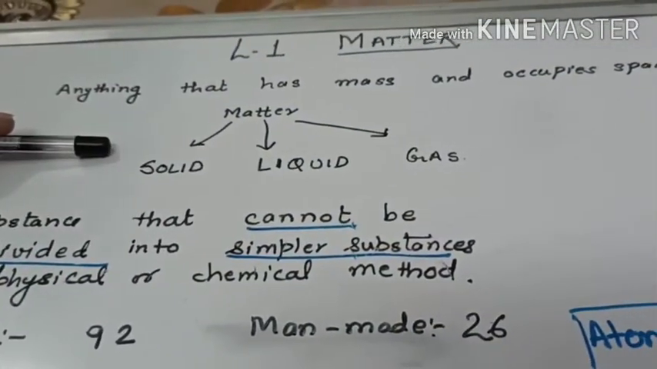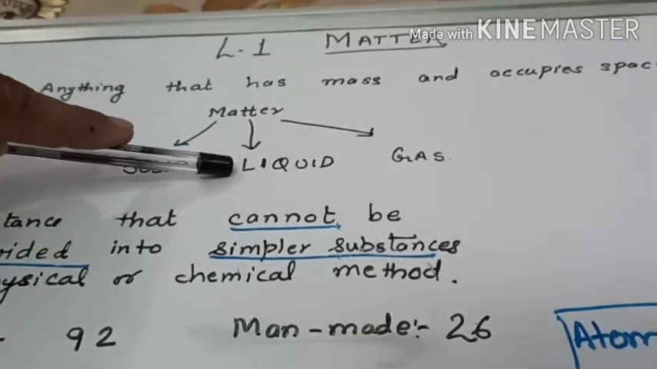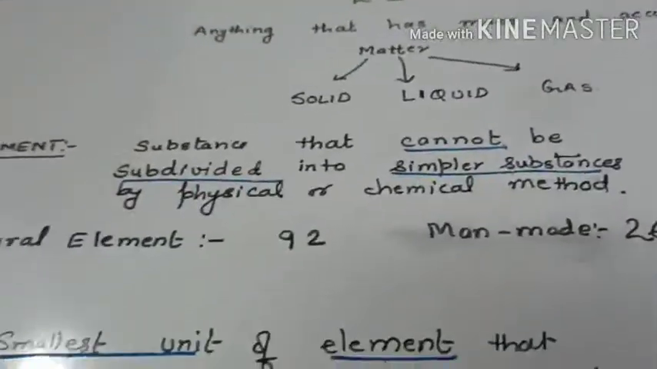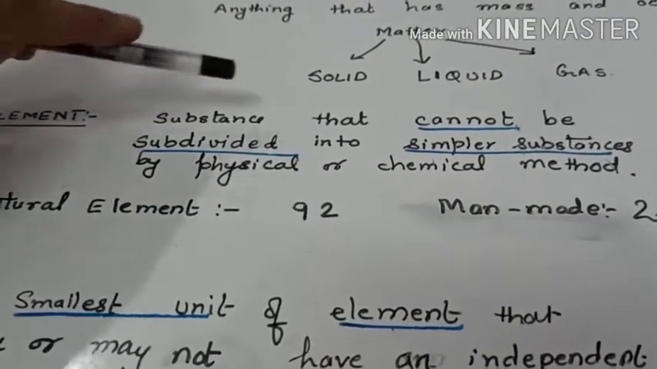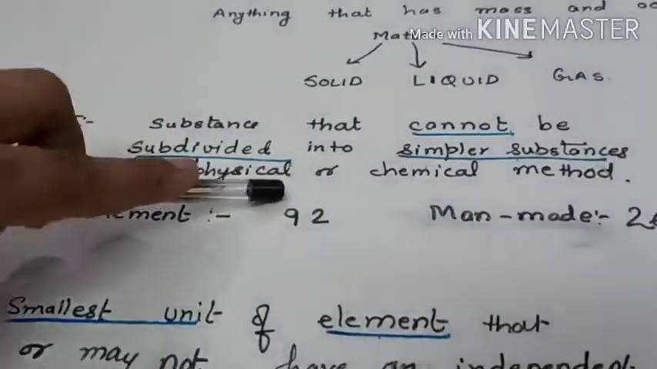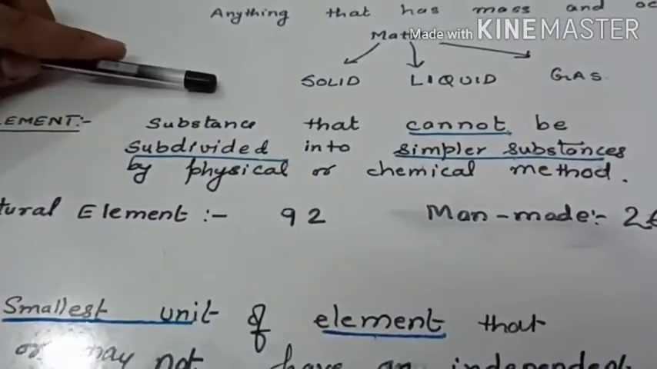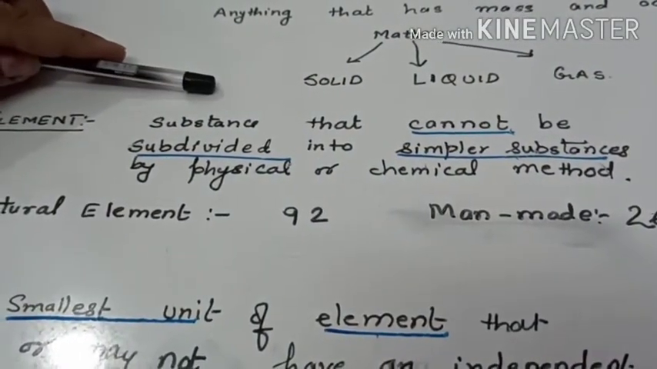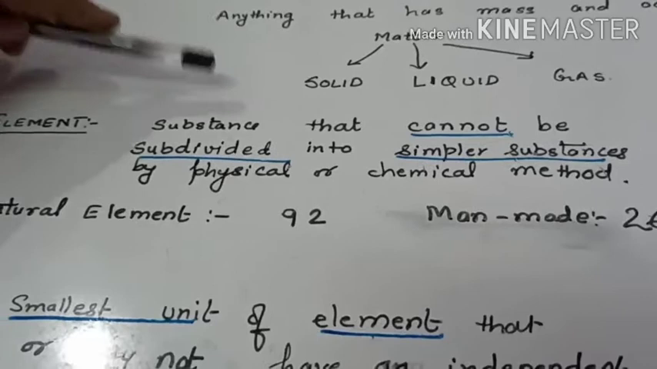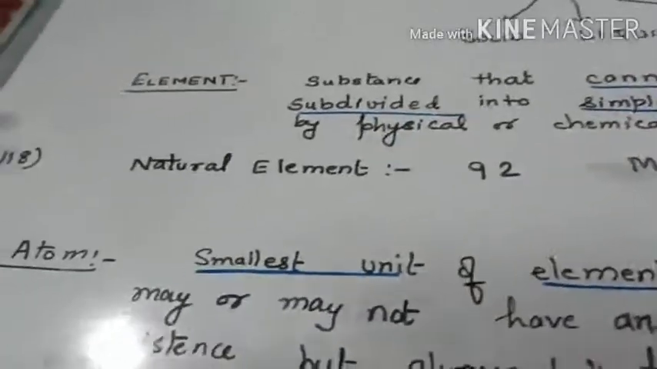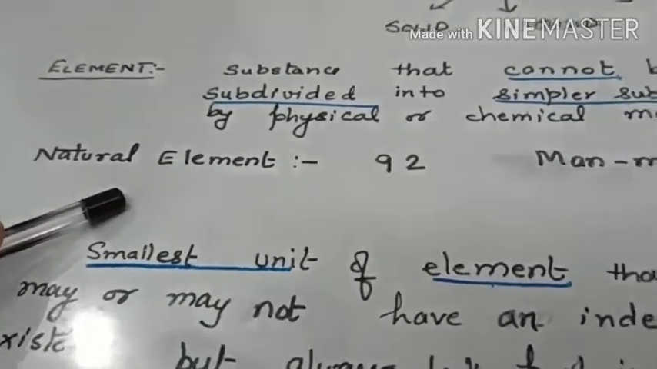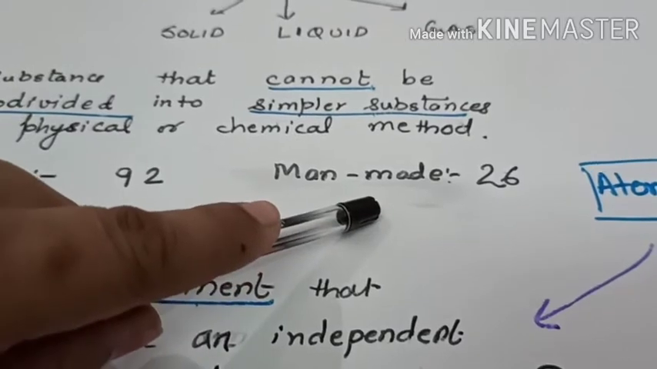For example, a solid example is ice. For liquid you can take water. For gas you can take water vapor. Next is element. An element is any substance that cannot be subdivided into simpler substances by physical or chemical methods. That means any substance which is not divisible into anything simpler, whether you use a physical method or a chemical method, is an element. There are 118 elements known, out of which 92 are natural elements and 26 are man-made elements.